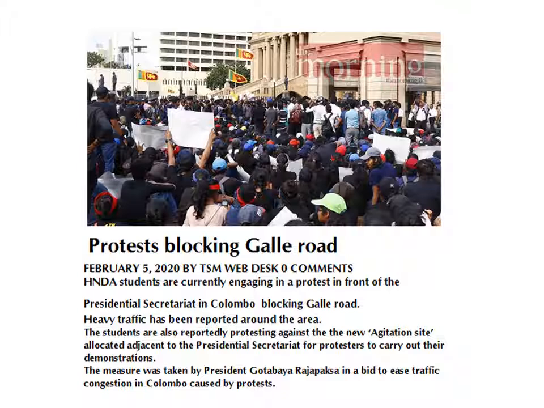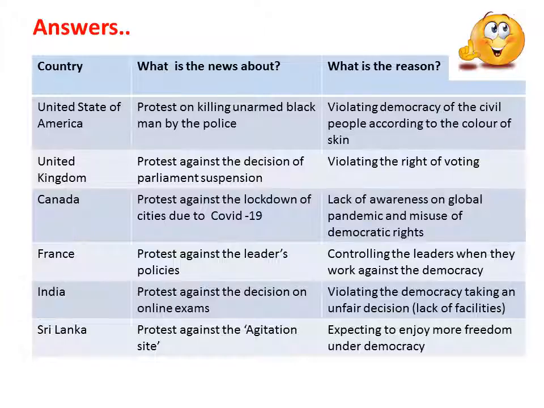Have you finished your work? Shall we check the answers? Okay, we'll go. These are the answers. In the first picture, the country is the United States of America.